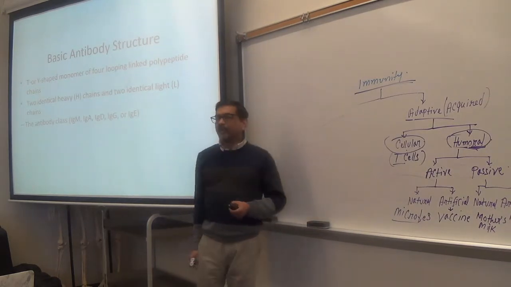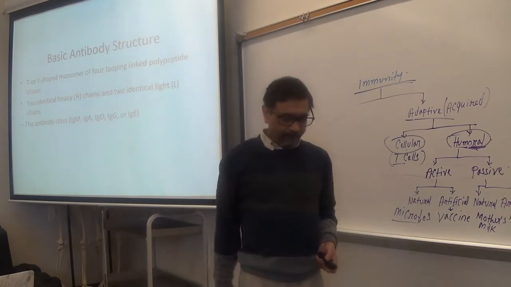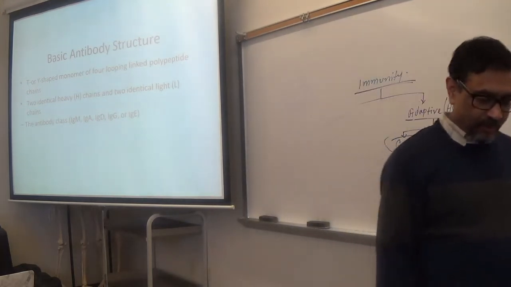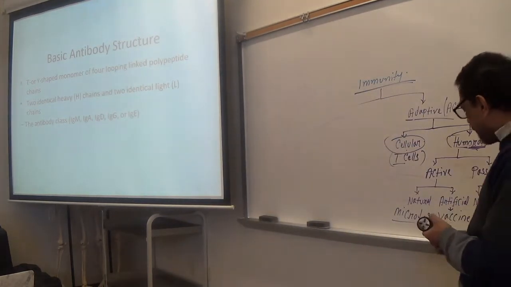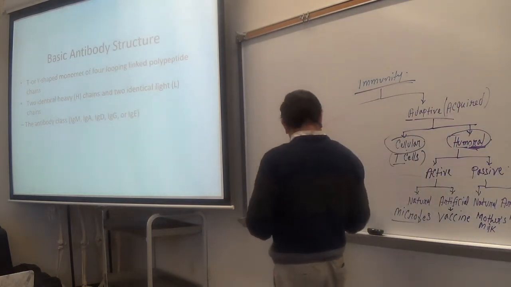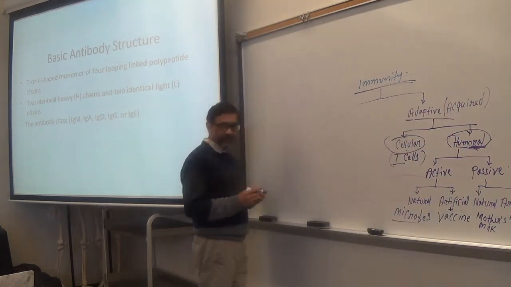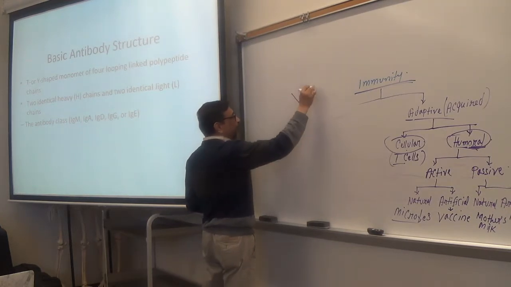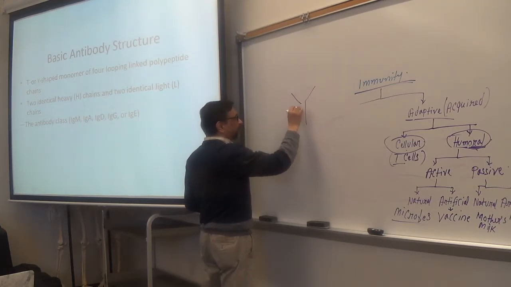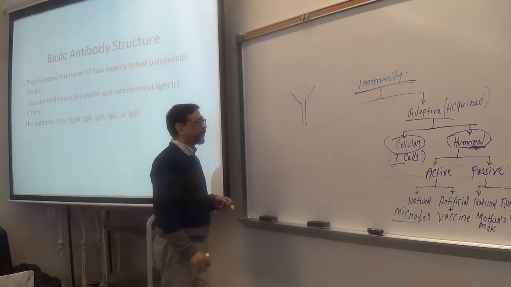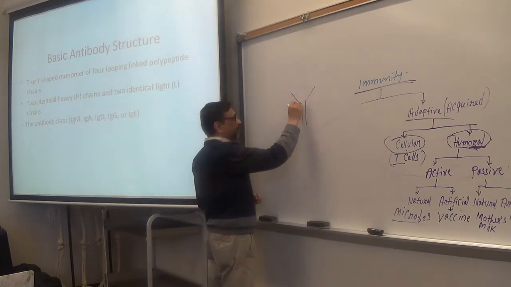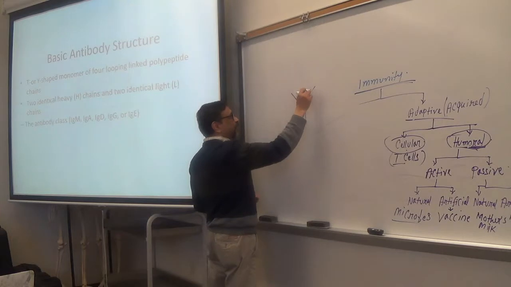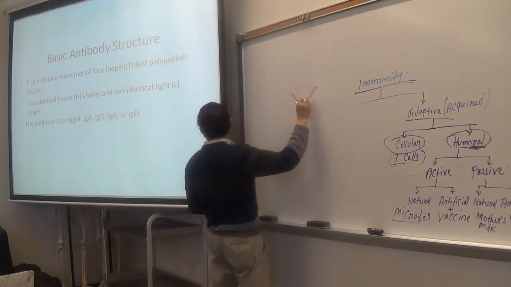So different types. There are more; just know these are the common types. If you see the structure of an immunoglobulin, immunoglobulins are usually Y or T-shaped, like this.